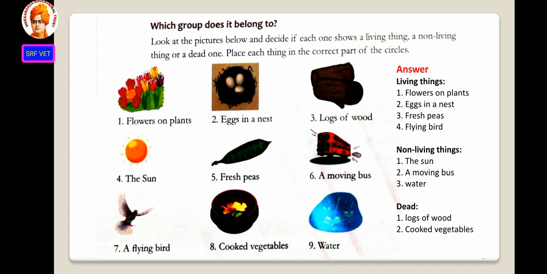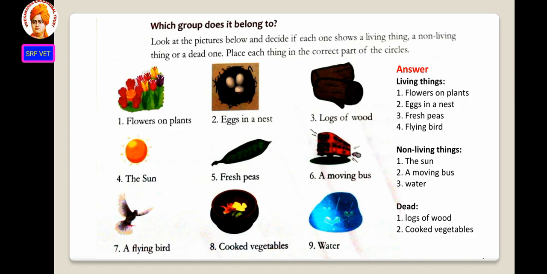Number 3, logs of wood. Number 4, the sun. 5, fresh peas. 6, a moving bus. 7, a flying bird. 8, cooked vegetables. 9, water. You have to say which one is a living thing, a non-living thing or a dead one.